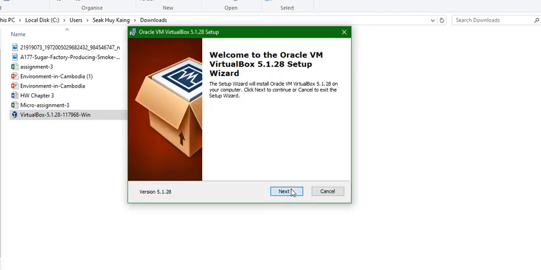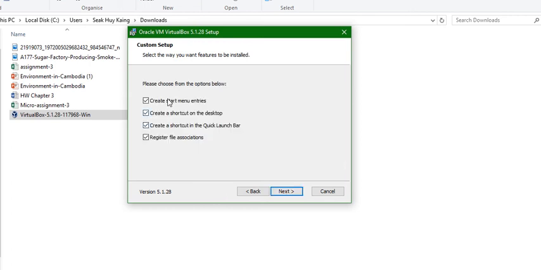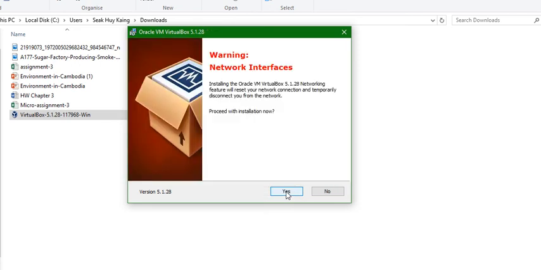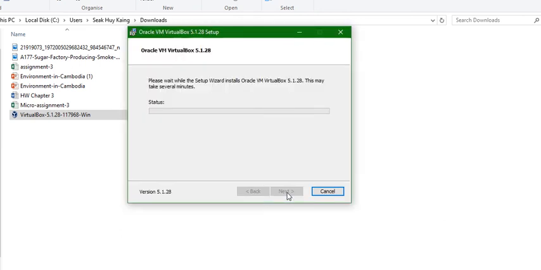And then you click next. You click on next again, and it's asking you to select. So it's already selected here, so you click next. Then you say yes, proceed with install now. So you say yes, and then you click install.